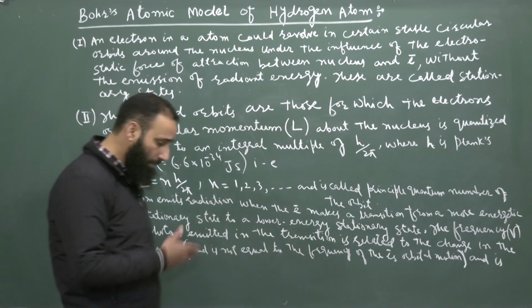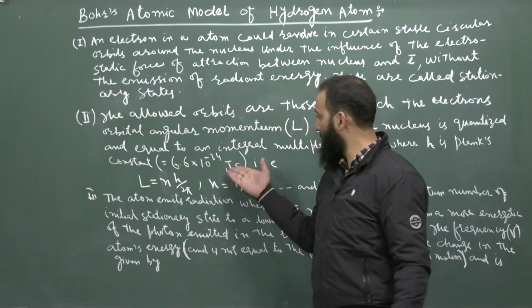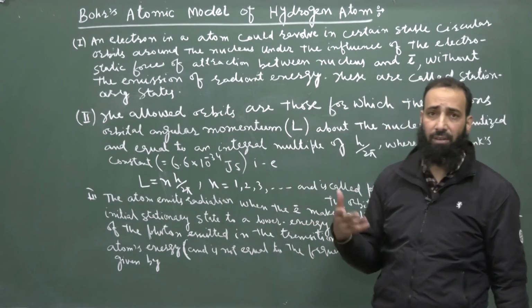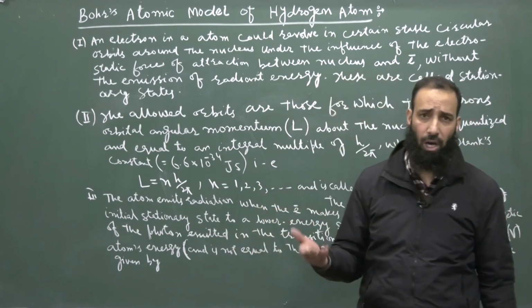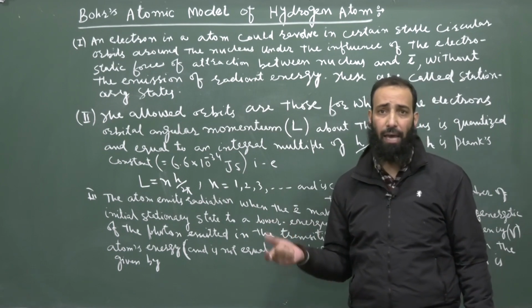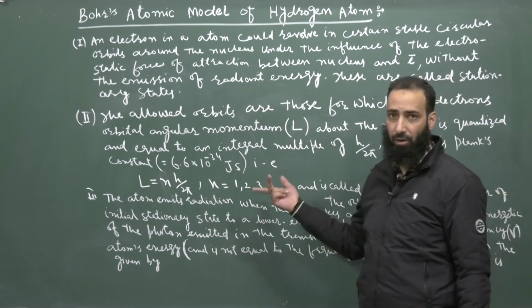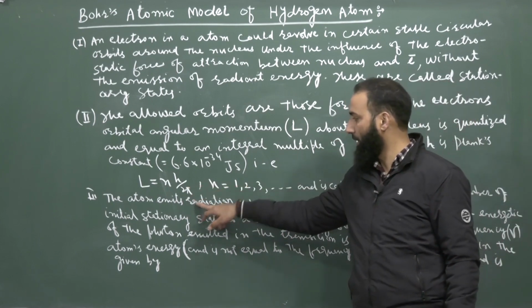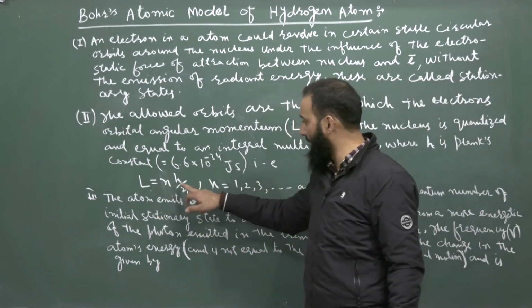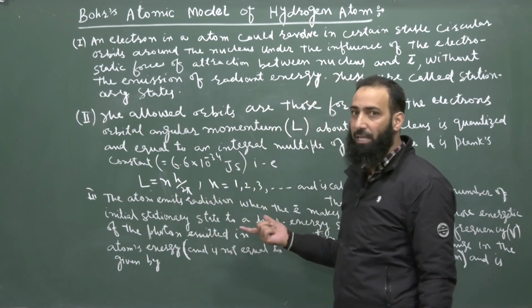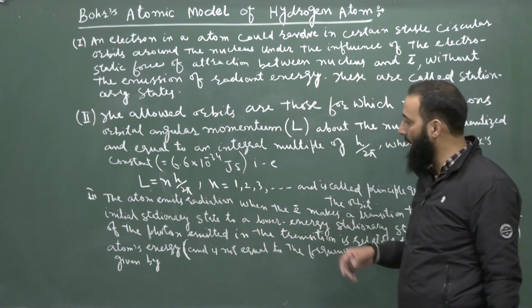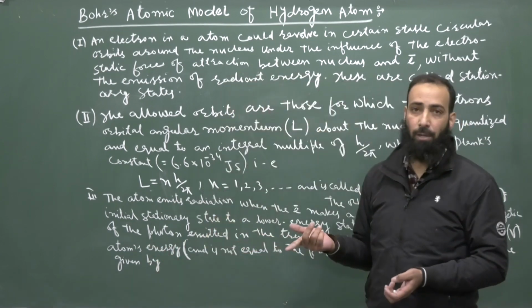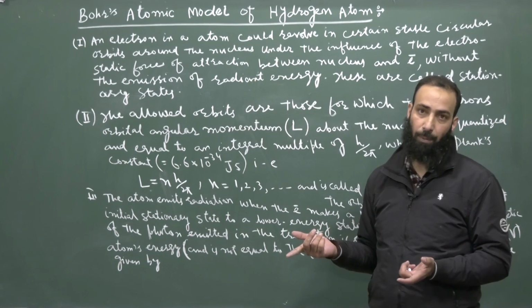So from this postulate, only those orbits are allowed in which the angular momentum of an electron about the nucleus is an integral multiple of h by 2 pi.